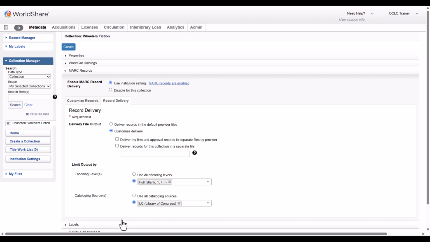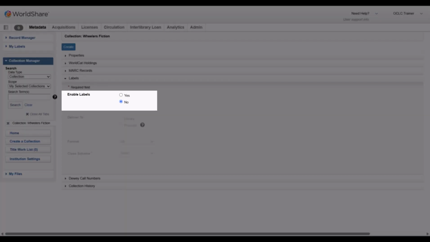Next, click Labels to review label settings. Under Enable Labels, leave the default option set to No if labels are not needed. Then proceed to the next settings.